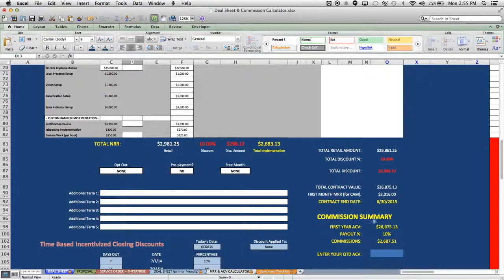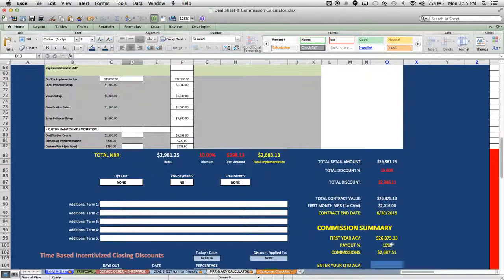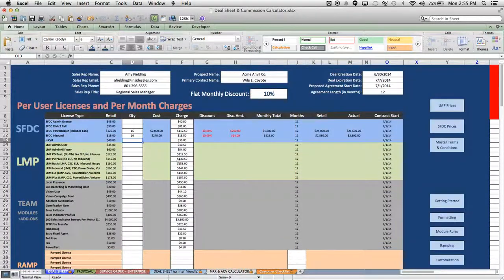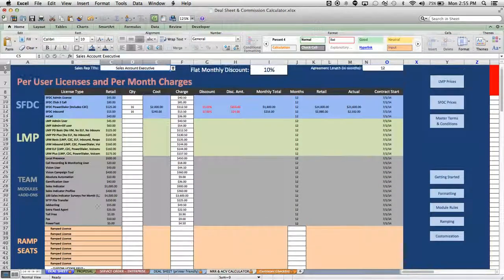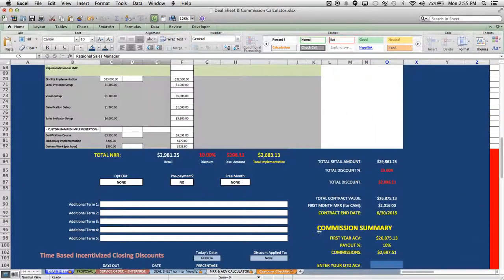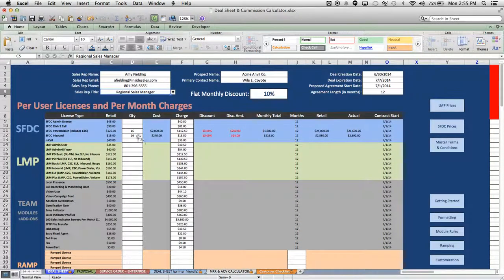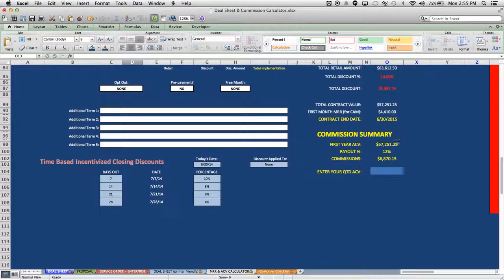Now, if I wanted to, as a regional sales manager, be able to get to the 12% mark on my accelerator, I have to get my amount over 50,000. Now, as a SAE, if I'm over the 20,000 mark, I'm actually going to get that additional 2% accelerator. So you'll notice now, change it to an SAE, and I'm already at 12%. As an RSM, I'm only at 10%, but if I can get this number above 50, I'll get to the 12% mark. So let's just say that we're at 35 and 35. So $57,000, we're at 12%.